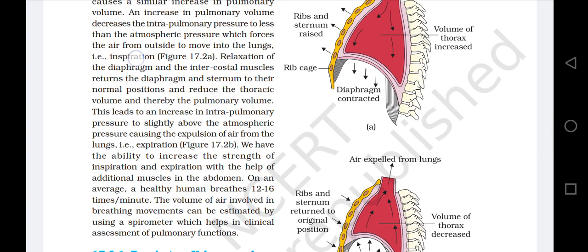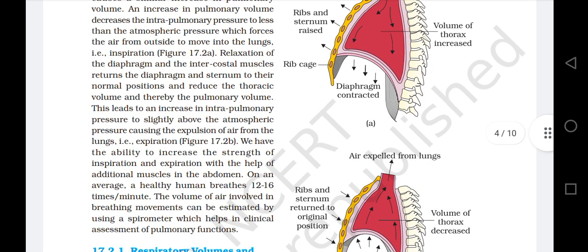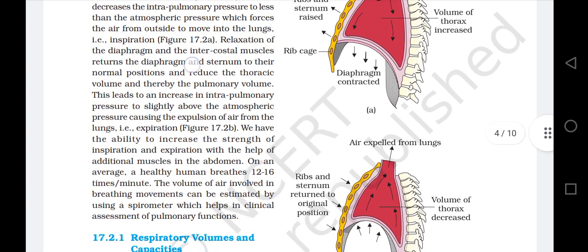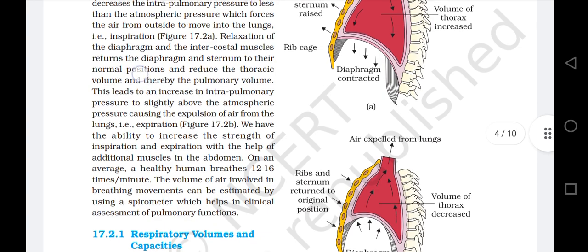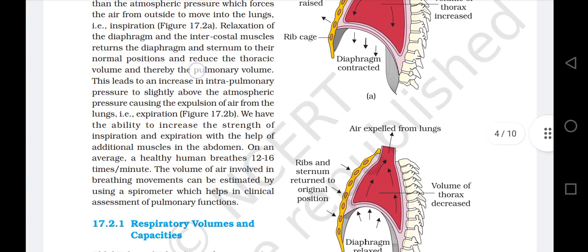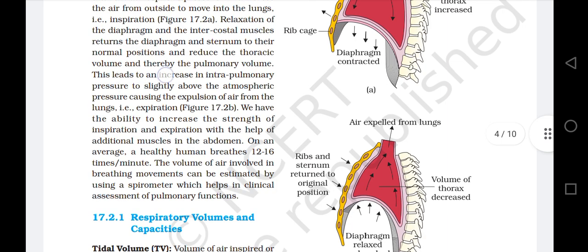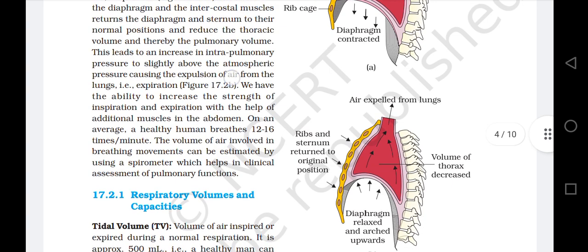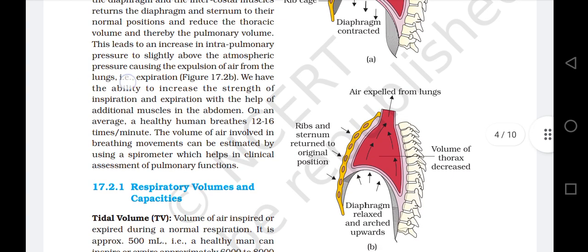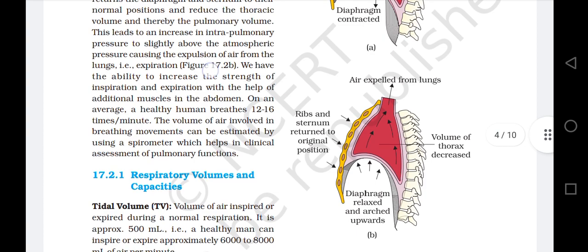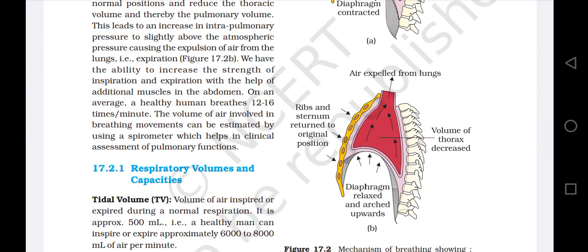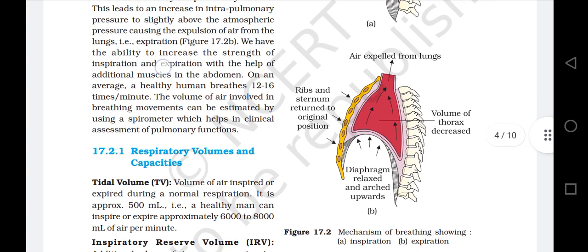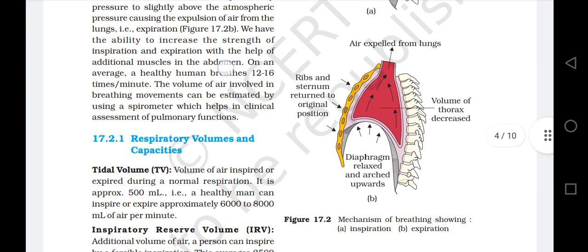That is inspiration. Figure 17.2a. Relaxation of the diaphragm and the intercostal muscles returns the diaphragm and sternum to their normal positions and reduces the thoracic volume and thereby the pulmonary volume. This leads to an increase in intrapulmonary pressure to slightly above the atmospheric pressure, causing the expulsion of air from the lungs. That is expiration. Figure 17.2b. We have the ability to increase the strength of inspiration and expiration with the help of additional muscles in the abdomen.